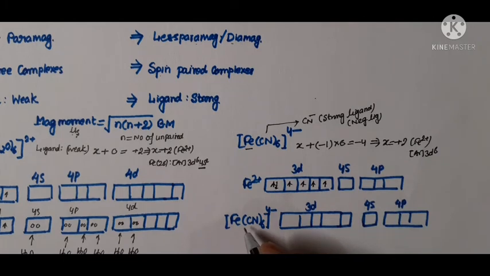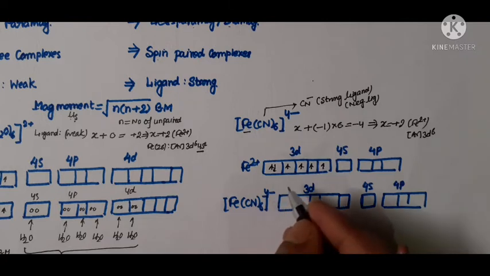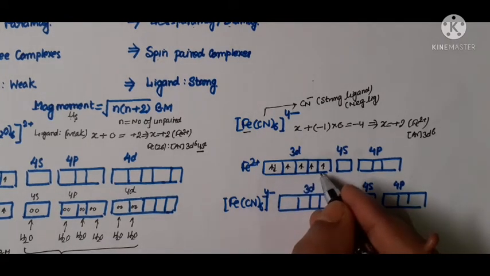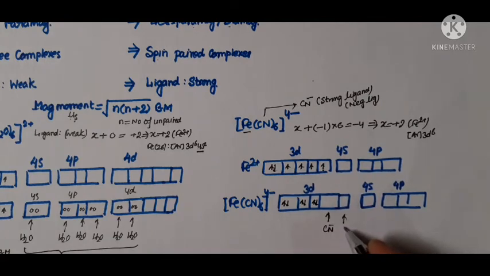Now when it interacts with the ligand and forms the complex, the ligand is cyanide. It is a strong ligand, so it has a tendency to pair up the unpaired electrons. When the unpaired electrons are paired up, 2 3d orbitals remain vacant, where the cyanide ion can donate the pairs of electrons from its donor site.